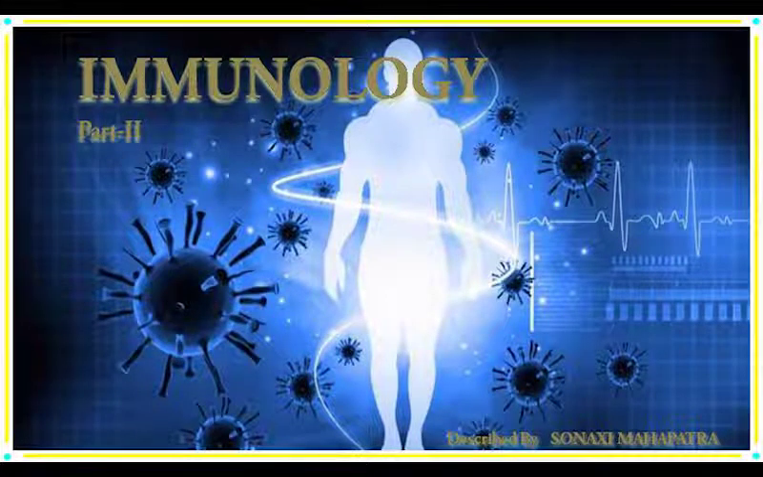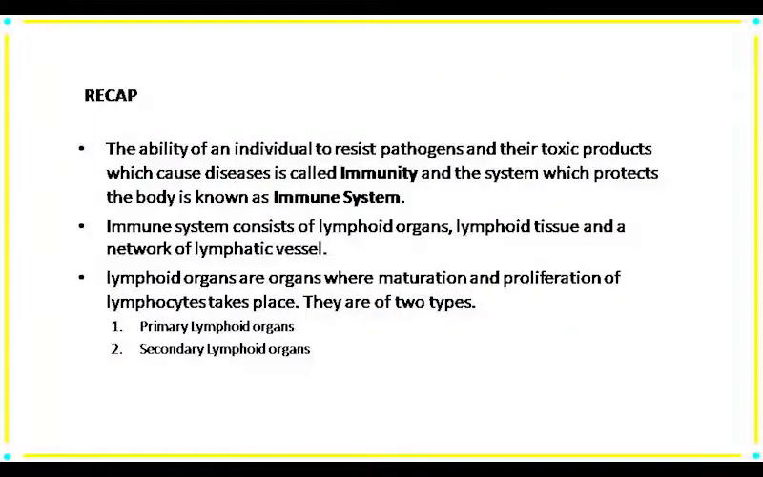Hello students. Previously we have discussed immunity, the immune system, lymphoid organs and types of immunity. Briefly, the defense system or protective system of an organism is known as the immune system, and the ability of that organism to resist pathogens or antigens or even their products is called immunity. The immune system consists of lymphoid organs, lymphoid tissue and a network of lymphatic vessels.